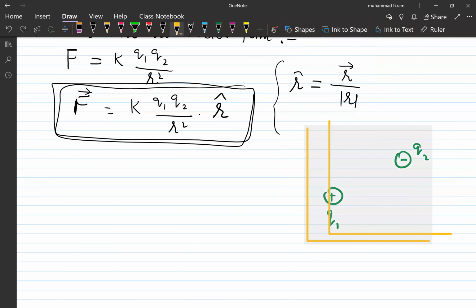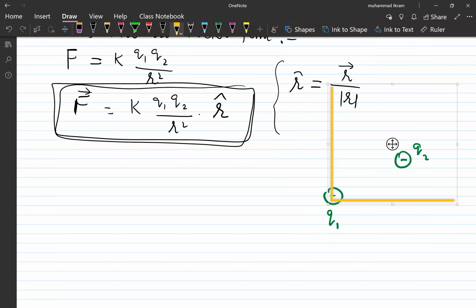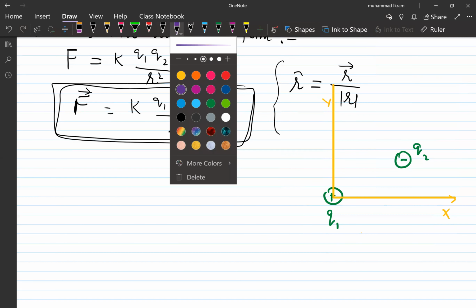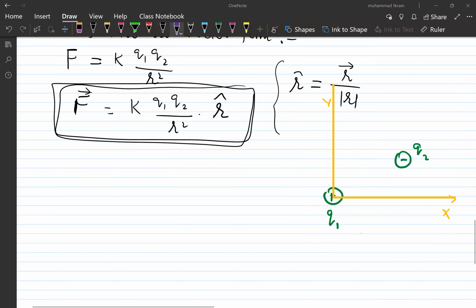Look at this. This is the charged particle. This is your x-axis, this is your y-axis. Now what will be the position vector? The position vector will be this one, as you see. This is the position vector r12 along the line joining the centers of the two charged particles.